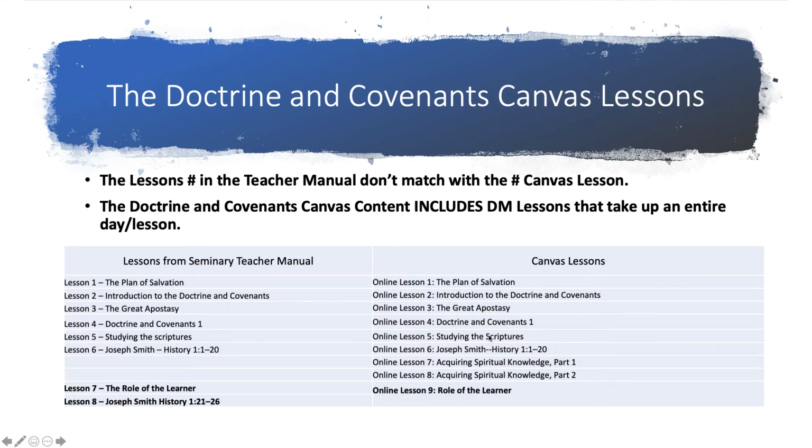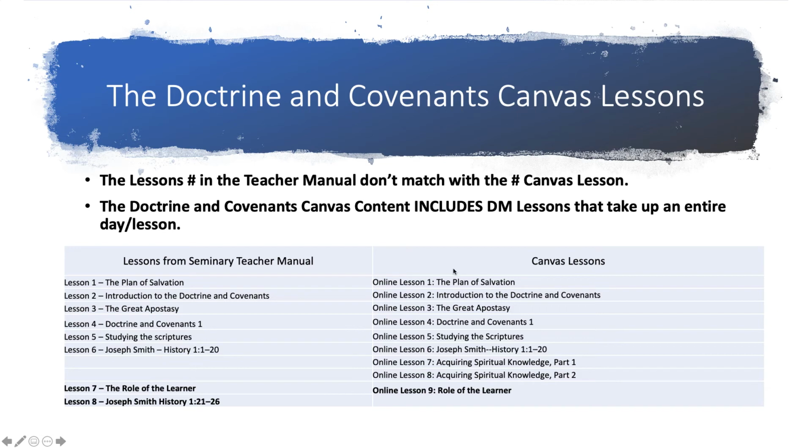So here we have in this column the lessons from the teacher manual, and in this column we have the Canvas lessons. You'll notice down to 6 here, they match, but then in the Canvas materials it has Acquiring Spiritual Knowledge Part 1 and Part 2 that are not in the teacher manual. So they do not line up, they do not align.